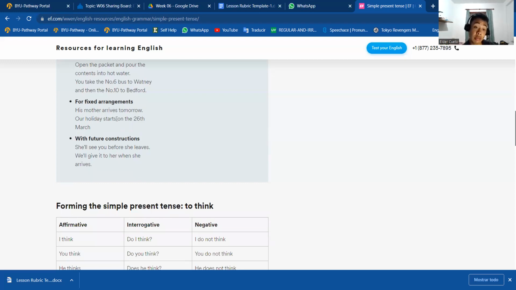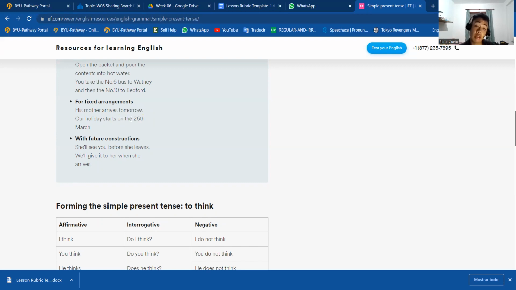Our holiday starts on the 26th of March, or his mother arrives tomorrow. Always try to be specific when talking about fixed arrangements. You can use present simple, but try to be specific. In the first example, it says his mother arrives, but it specifies when: tomorrow. And it also happens in this one.